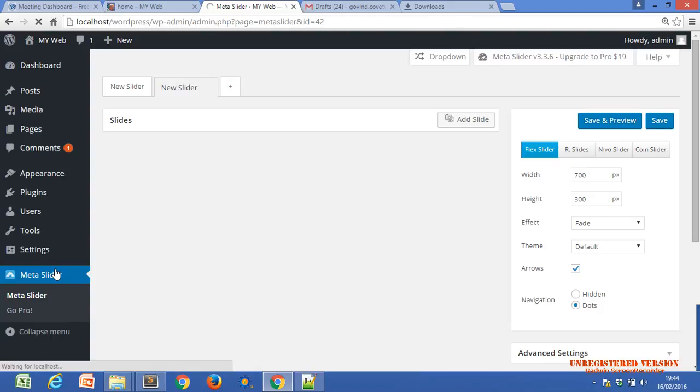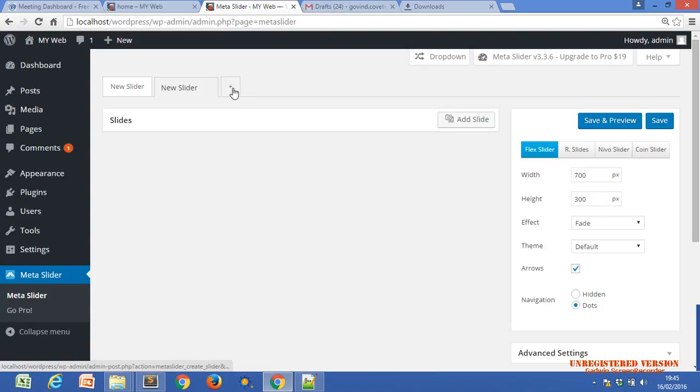Whenever you click on this option, did you remember we installed a slider plugin? We downloaded a zip file, and we installed and activated our plugin. That's why we are getting this option. Whenever we click on this option, you can create any number of slides. How do we create?